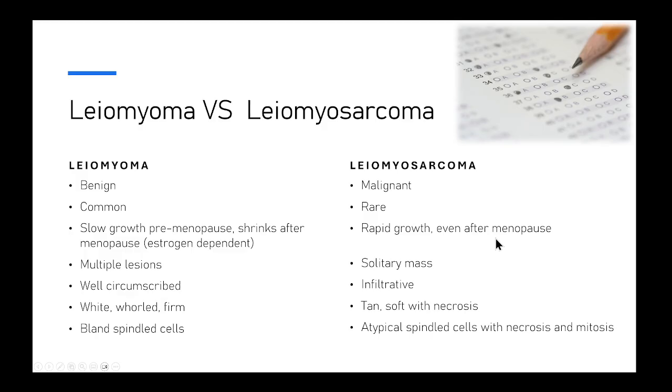Now, after the uterus is removed, the differences that the pathologist will notice are that, as we said earlier, leiomyoma is well circumscribed, white, firm, and shows bland spindle cells, while the leiomyosarcoma is infiltrative, more tan, soft with necrosis, and shows on histology atypical spindle cells with necrosis and mitosis.